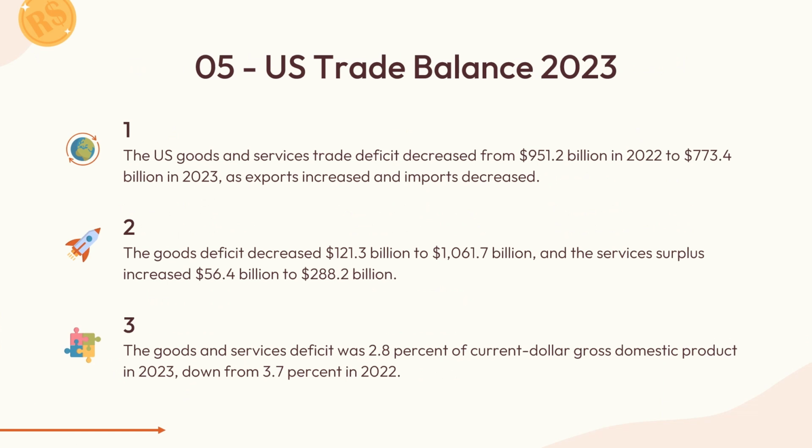As for the US trade balance, there are three points that we can highlight. First, the US goods and services trade deficit decreased from 951 billion in 2022 to 773 billion in 2023, as exports increased and imports decreased. And second, the goods deficit decreased by 121.3 billion to 1,061.7 billion, and the services surplus increased to 288 billion. The goods and services deficit was 2.8% of the current gross domestic product in 2023, down from 3.7% in 2022.